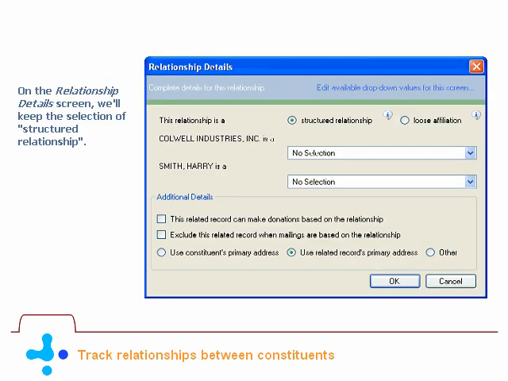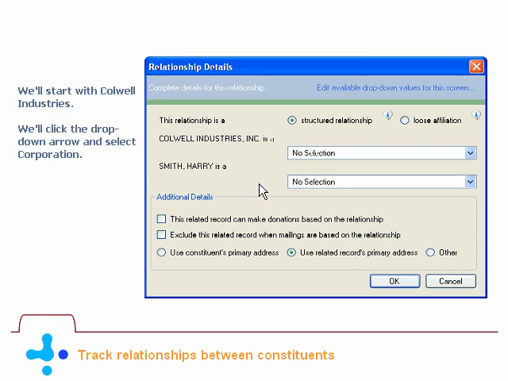On the Relationship Details screen, we'll keep the selection of Structured Relationship. Then we'll define the roles that both Caldwell and Harry Smith play. We'll start with Caldwell Industries. We'll click the drop-down arrow and select Corporation.